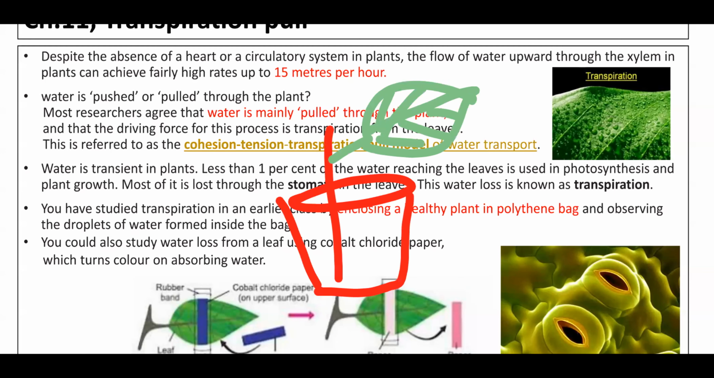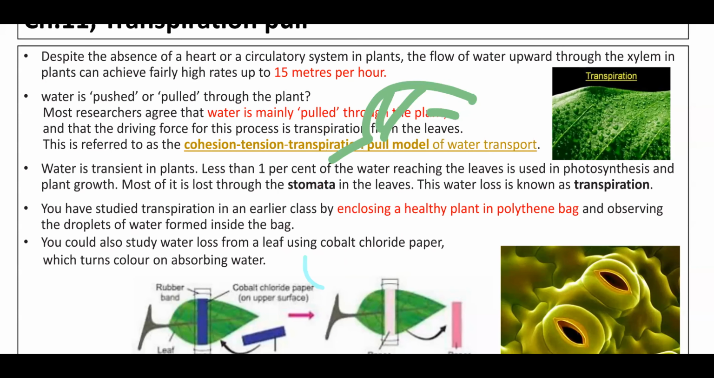We have to use a polythene bag, right? Enclose this healthy plant in a polythene bag and observe that droplets of water form inside the bag. You can do this for the whole plant also. Even for this leaf, you can just pack the leaf with the polythene bag, and you can find that the water droplets are there over here, right?